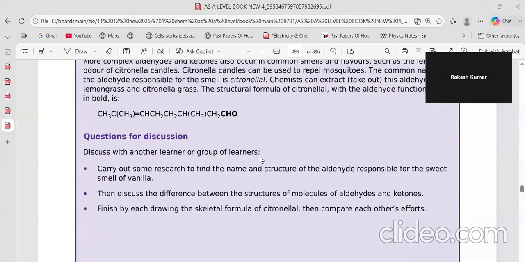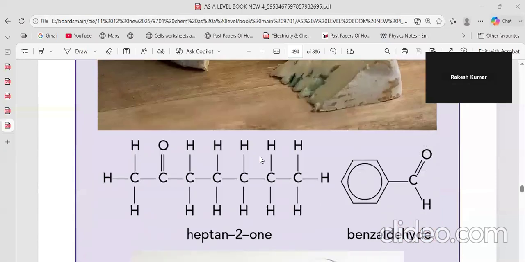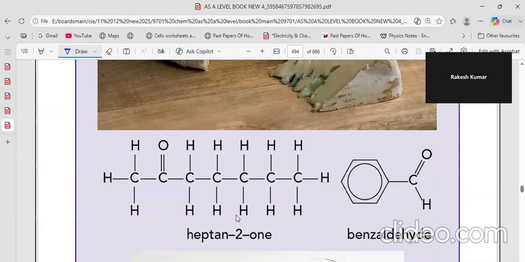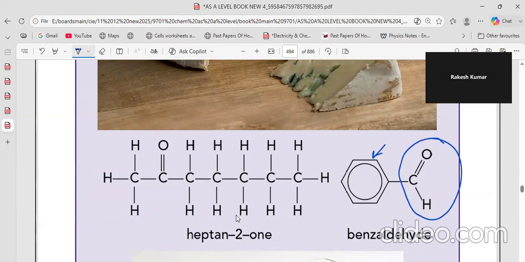Summary of the aldehydes and ketones chapter. These are aldehydes and ketones. This is the aldehyde group. This is the benzene ring, so it's called an aryl aldehyde. This is a ketone. Both of them are called carbonyls.